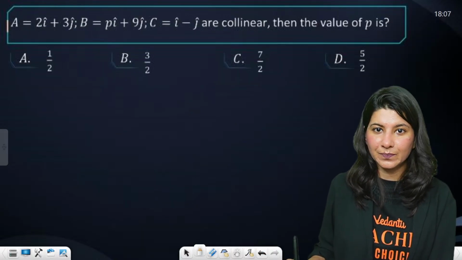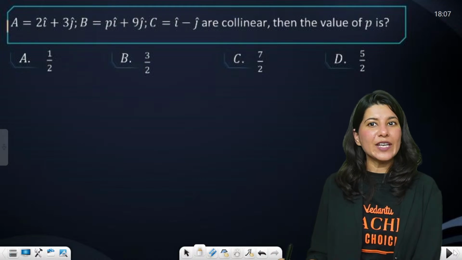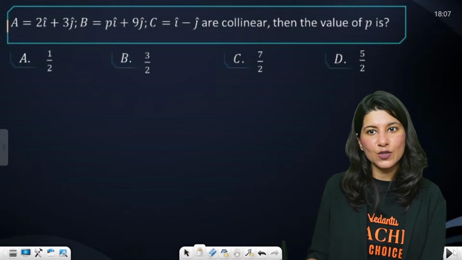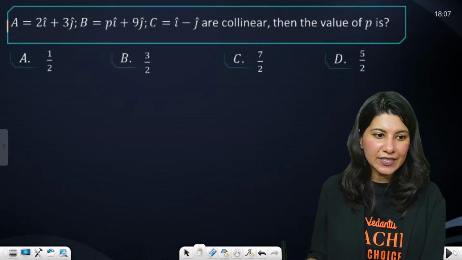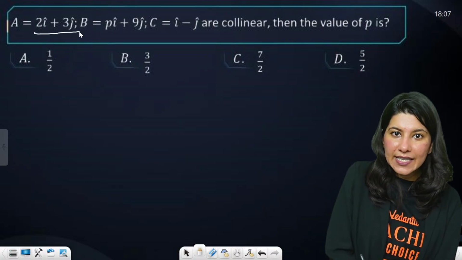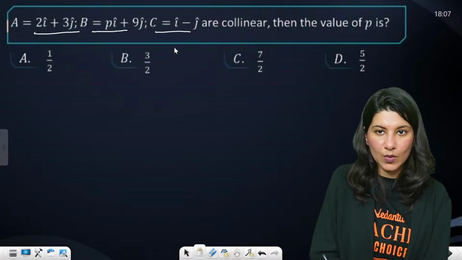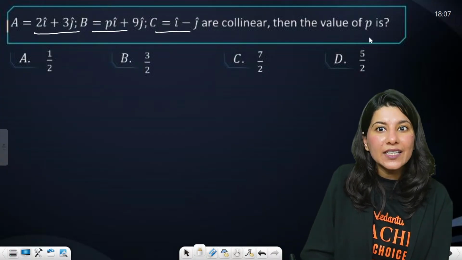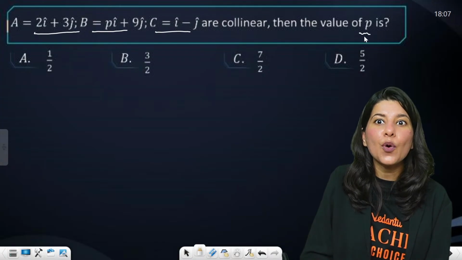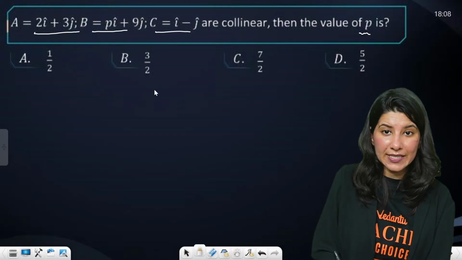Okay. All right. Now, if you understand now, then let's do one more question. Are we ready for it? There is this A vector, there is this B vector, there is this C vector. And they are collinear vectors. What is the value of P? So understand what is happening.